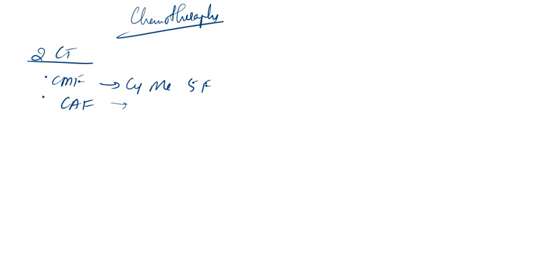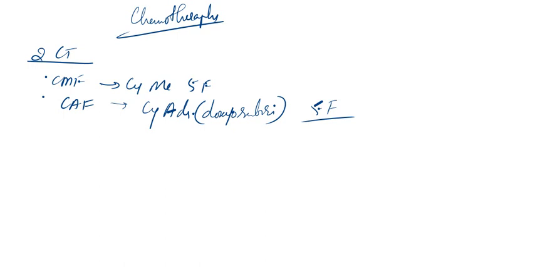What is CAF? It is cyclophosphamide again, A means adriamycin, also known as doxorubicin. F is always the same, 5-fluorouracil. So those are the 2 chemotherapy regimens present for breast cancer, CMF and CAF. C for cyclophosphamide, M for methotrexate and F for 5-fluorouracil. CAF means A for adriamycin. C and F are the same.